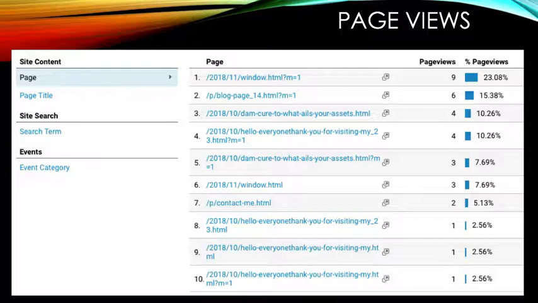Page views. This report shows all the pages within my website. You'll notice that the first one is most likely my home page, which gets the most views as users are directed to my site and to that page. The following several pages are showing me that not only are they coming to the home page, but many of the users are navigating to multiple pages within their sessions.